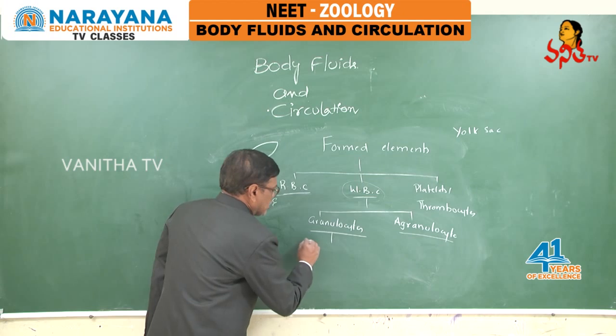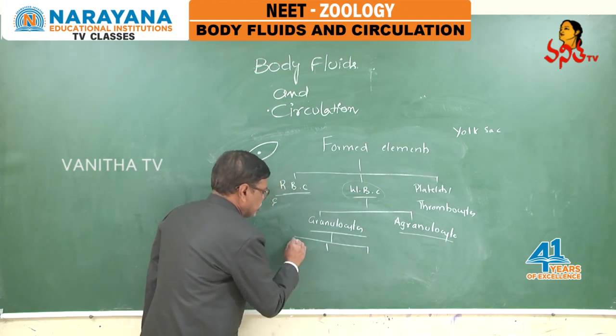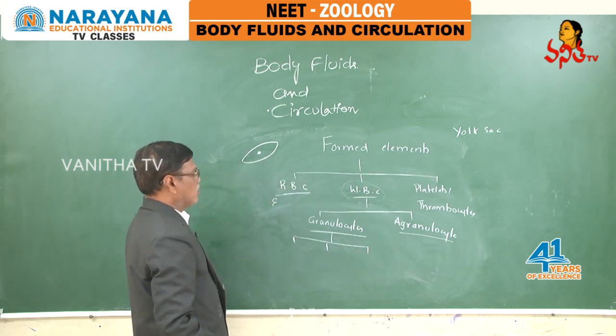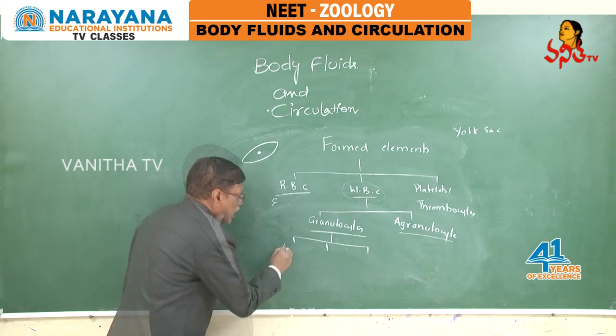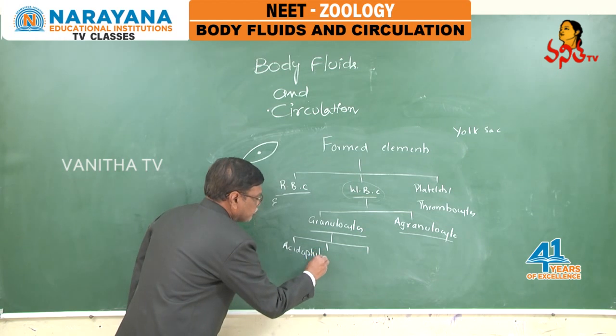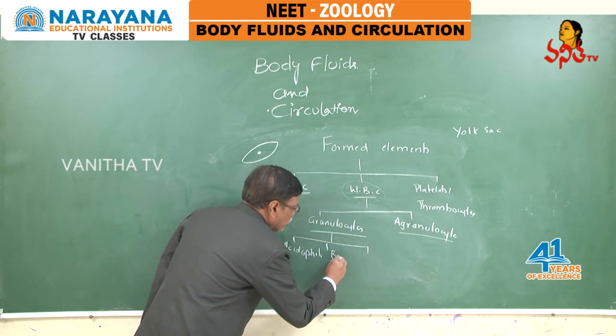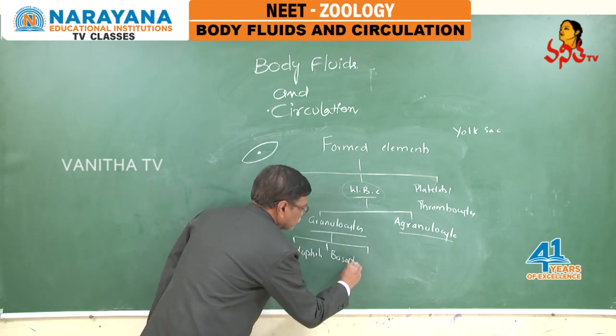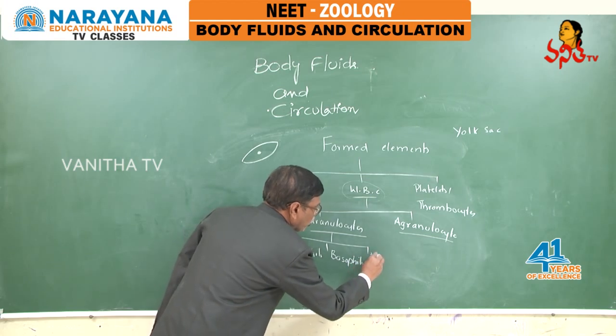Further, based on the color with which they stain, these granulocytes are divided into acidophils, basophils, and neutrophils.